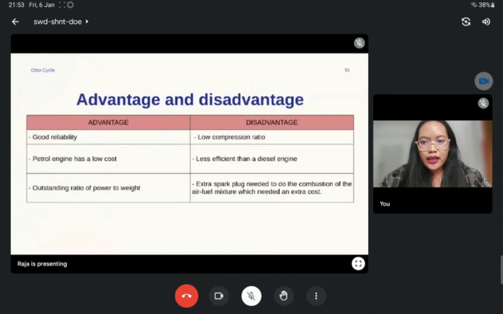For the advantages and disadvantages of the Otto cycle, the advantage is good reliability. The petrol engine has a low cost and an outstanding power-to-weight ratio. But the disadvantages of the cycle are a low compression ratio, less efficiency than a diesel engine, and an extra spark plug needed to ignite the air-fuel mixture, which needs an extra cost.